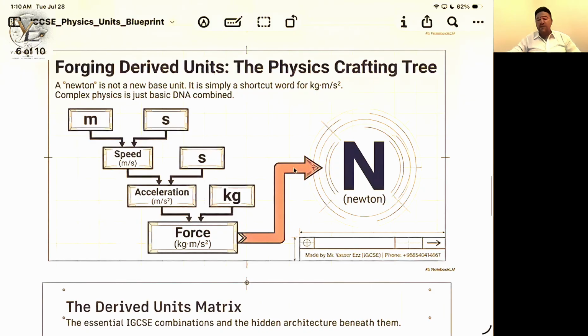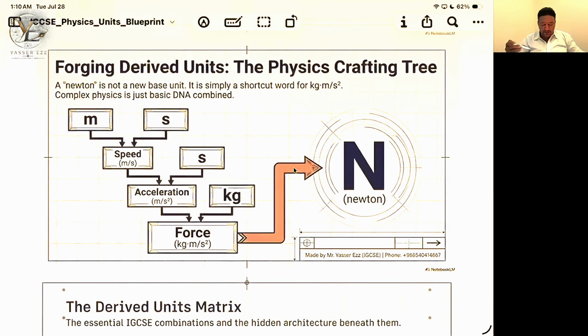For the derived physical quantities, we have SI units for force, which is Newton, SI unit for work, which is joules, SI unit for power, which is watts, and SI unit for pressure, which is Pascal. But still, we need to derive it.